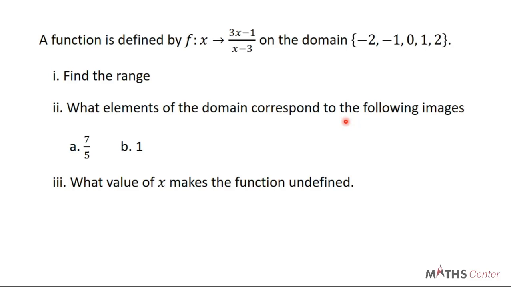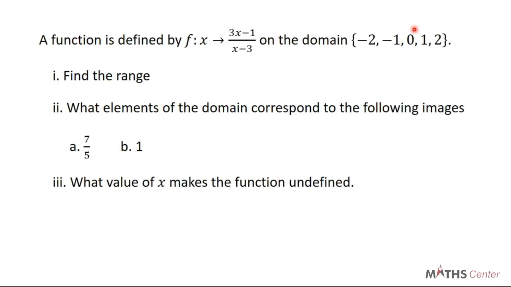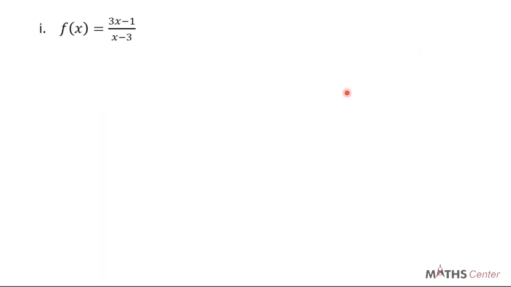So we are supposed to find the range here again. We did an example in the previous video and we are going to do this one too. So the first thing you have to do is to write the function like this. So f of x is equal to 3x minus 1 over x minus 3. So we are supposed to find the range. So in finding the range, we are going to find the corresponding images of these elements in the domain. So we find the corresponding image.